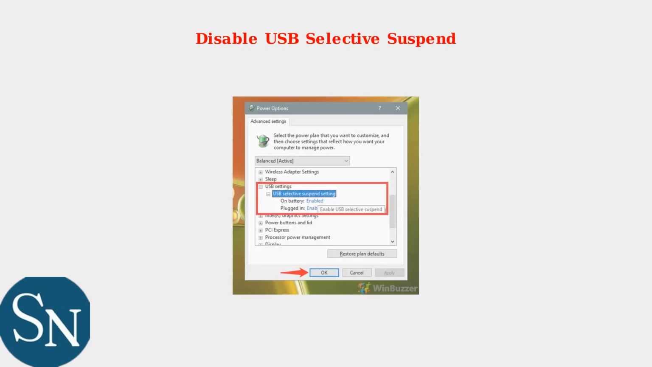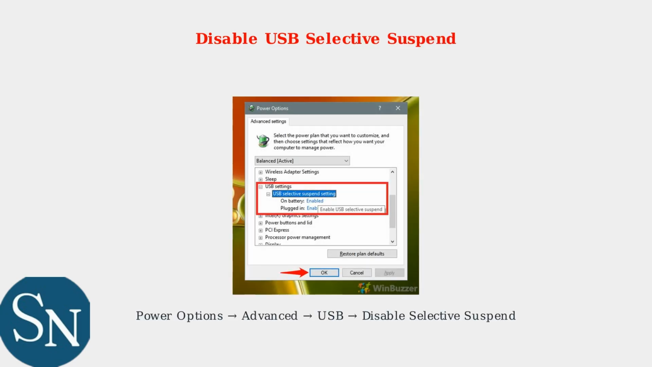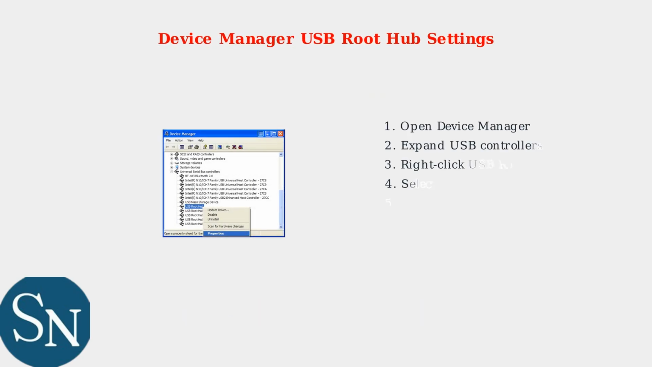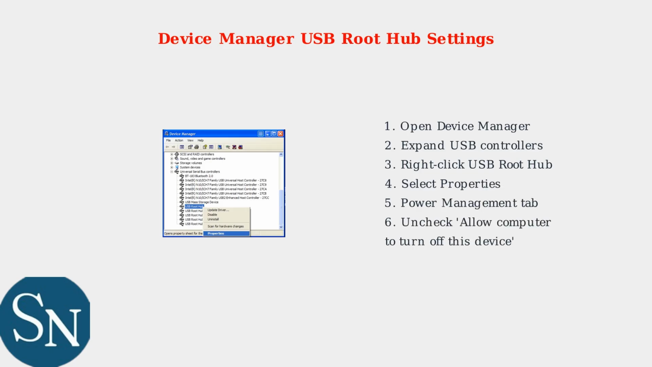Next, disable USB Selective Suspend in Windows Power Options. This prevents Windows from cutting power to USB ports to save energy. Navigate to Power Options, then Advanced Settings, expand USB Settings, and disable USB Selective Suspend for both battery and plugged-in modes. For more precise control, use Device Manager to modify USB root hub power settings.